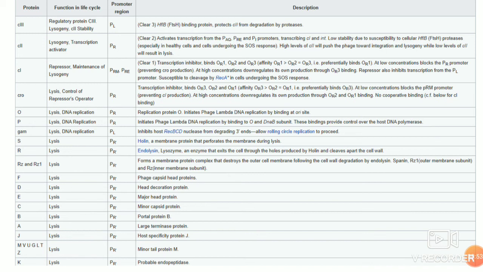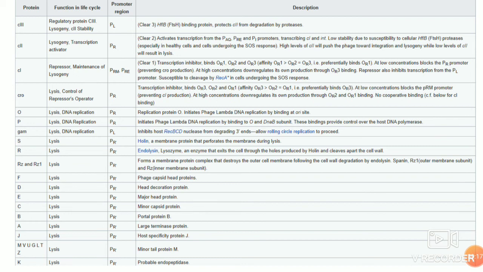And then CI is very important, as it orchestrates the lytic and lysogenic control. That is, it activates lysogeny. The CRO protein controls lysis by binding the repressor operator. O, P, and GAM are important for DNA replication.